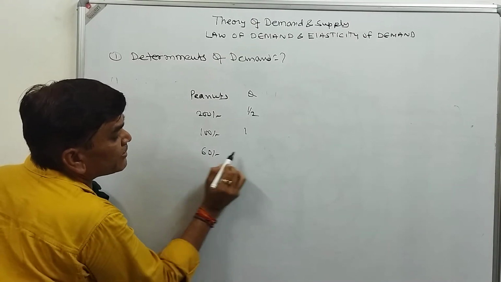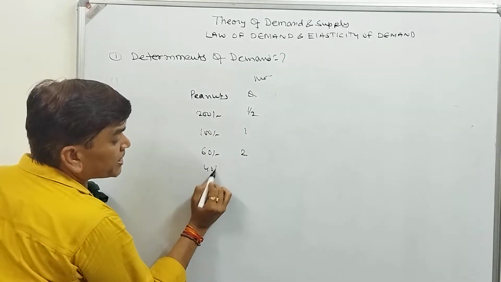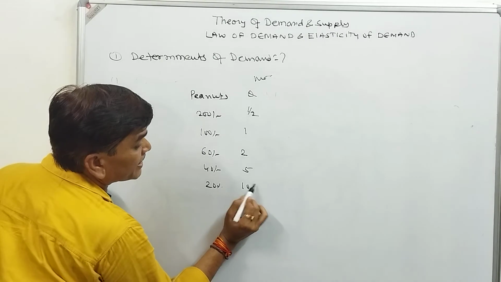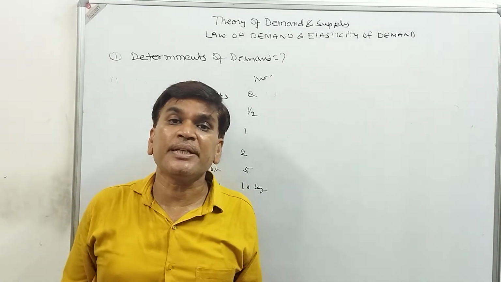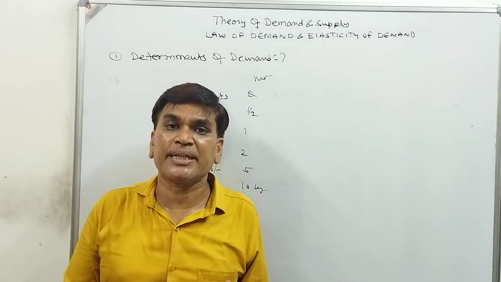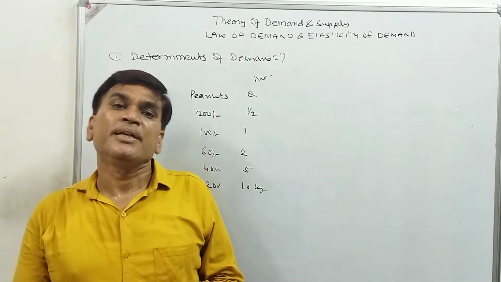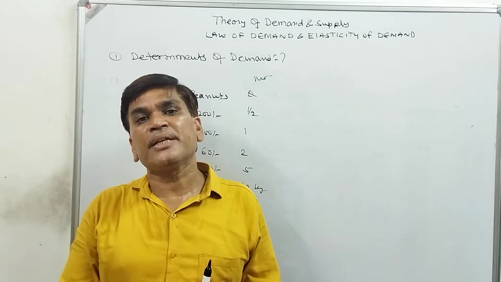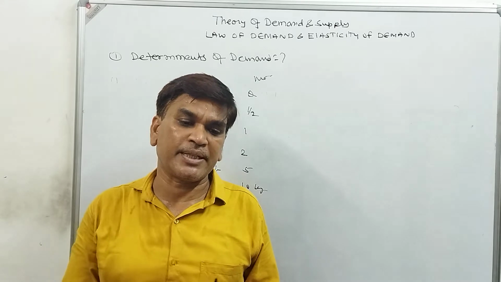When 60 rupees per kg, we may have 2 kg in monthly demand. When 40 rupees per kg, we have 5 kg, and when 20 rupees per kg, we may have 10 kg per month. It means when the price of a commodity increases, the demand for the commodity will decrease, and when the price of a commodity decreases, the demand for that commodity will also increase. So we say the very first determinant of demand is price, and price has a negative relationship with demand.